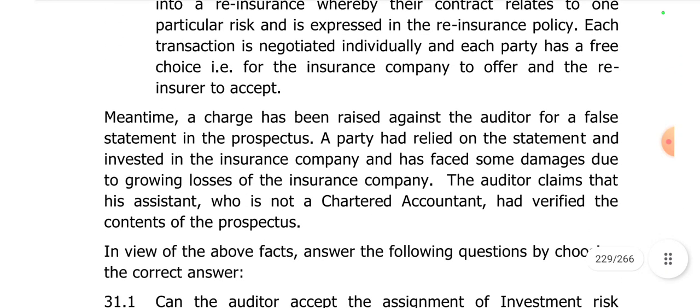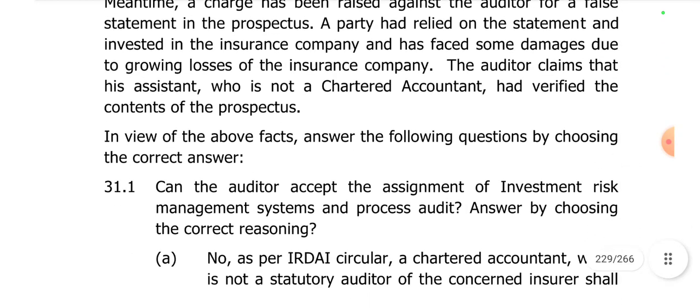Meanwhile, a charge has been raised against the auditor for a false statement in the prospectus. A party has relied on the statement and invested in the insurance company and has faced some damages due to growing losses of the insurance company. The auditor claims that his assistant, who is not a chartered accountant, had verified the contents of the prospectus. In view of the above facts, answer the following questions by choosing the correct answer.